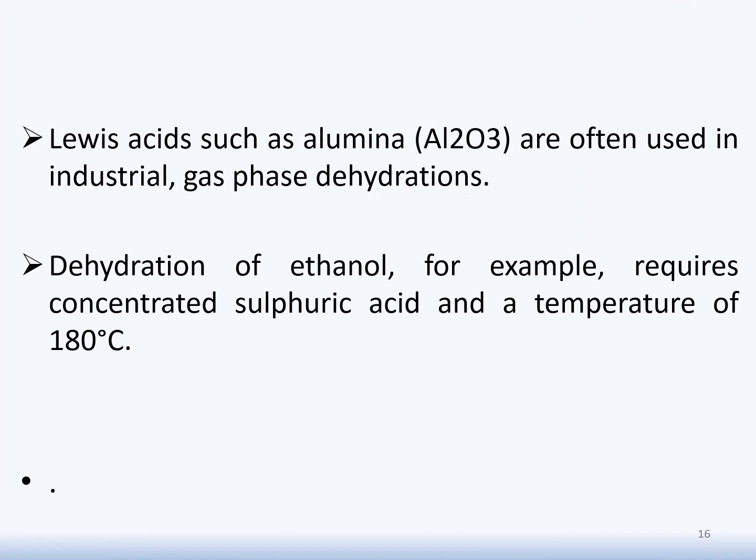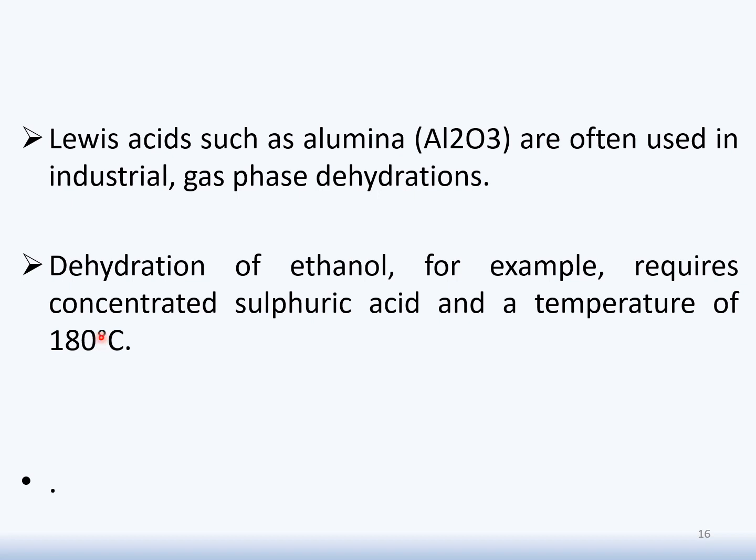It is observed that in case of primary alcohol, for example in dehydration of ethanol, we need concentrated sulfuric acid, and as we know, this is a very strong acid, and even by using a strong acid we still have to give a temperature of 180 degrees centigrade. It means by nature it is not easy to put ethanol or any primary alcohol through the process of dehydration. That's why you need a strong acid, and in addition to this strong acid, you also need a temperature of